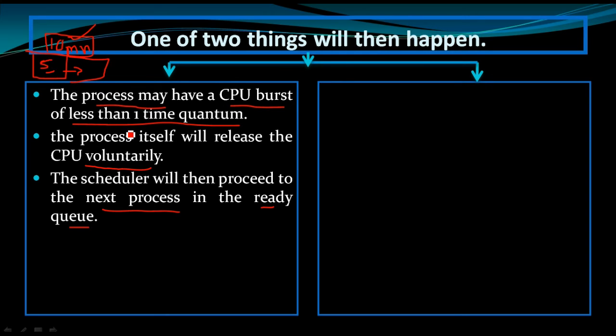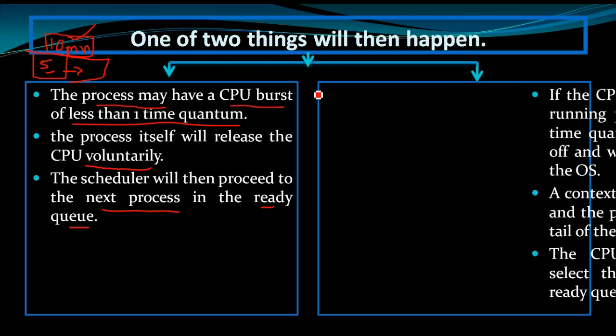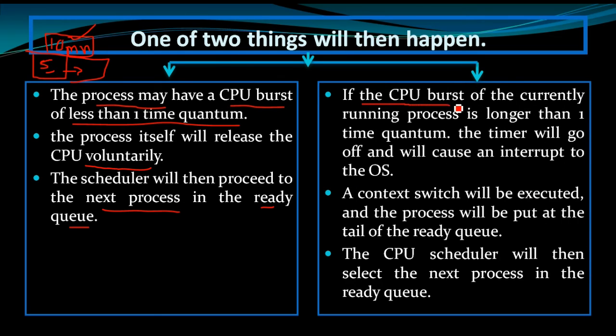The other thing is if the CPU burst of the currently running process is longer than one time quantum. Continuing with the same example, we have a 10 millisecond time quantum. Assume that our process P1 needs 20 milliseconds.